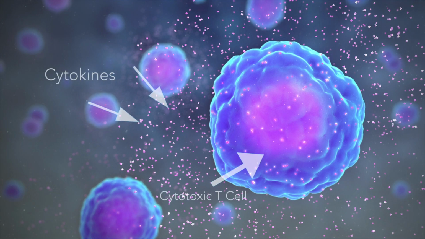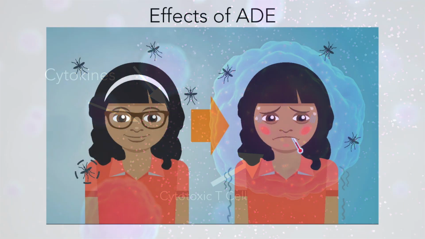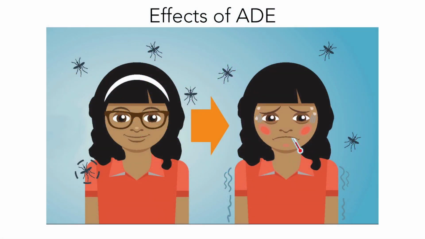ADE can also cause cytotoxic T cells to be overstimulated and secrete an overabundance of cytokines. In high volume, they can cause tissue damage and serious inflammation, therefore compounding the effects of the virus. Ultimately, ADE results in increased viral load, viremia, and increased morbidity.